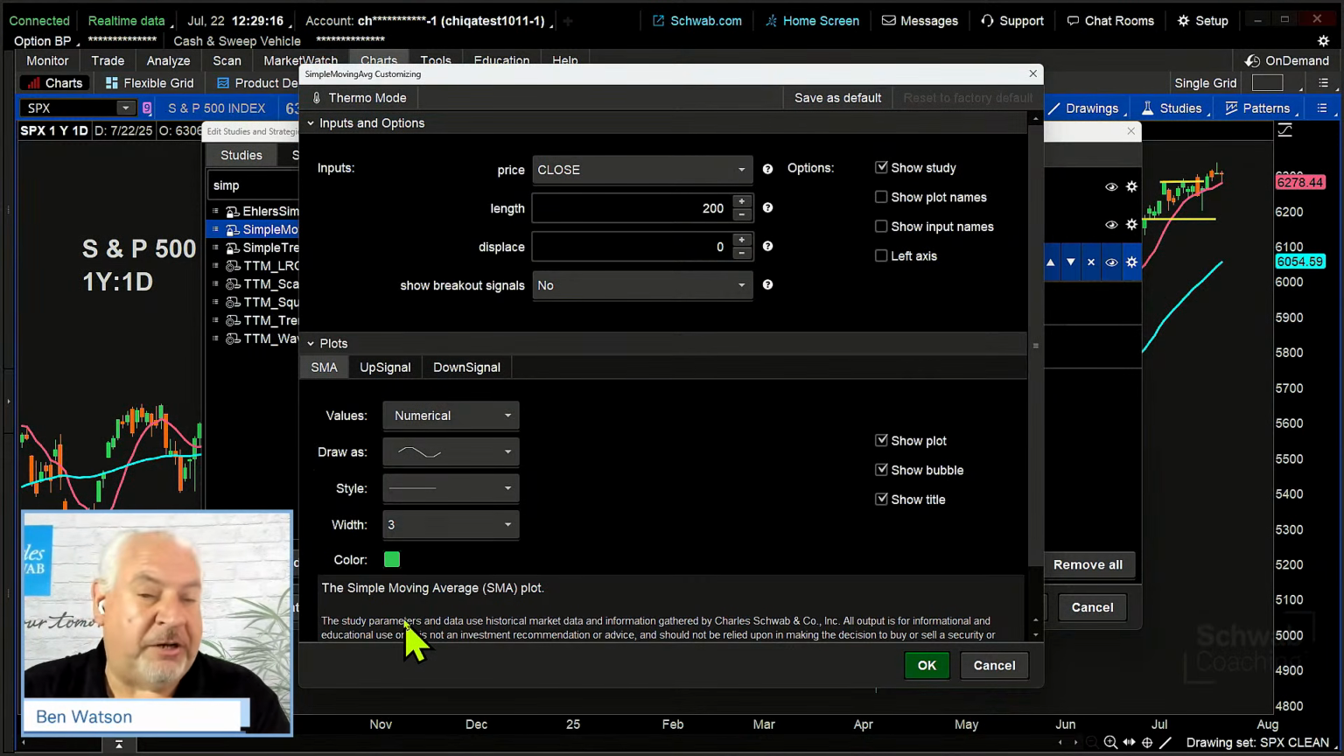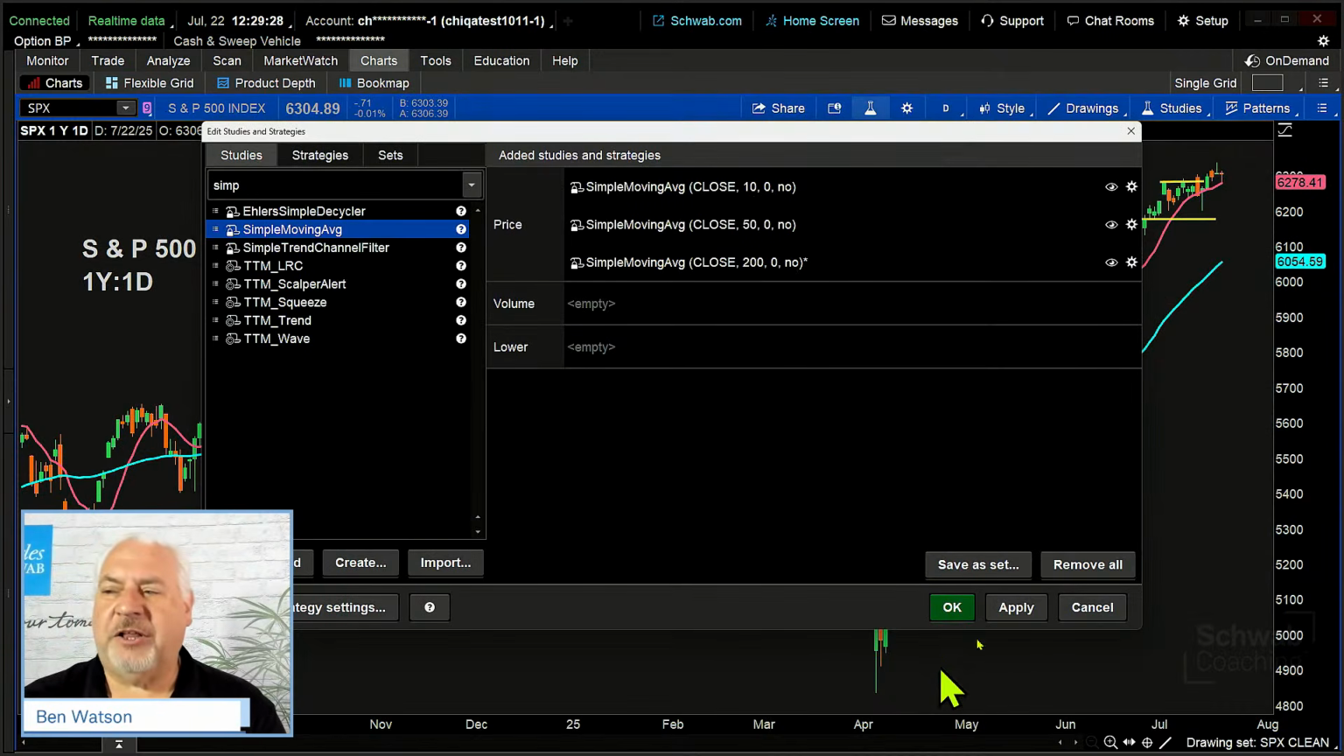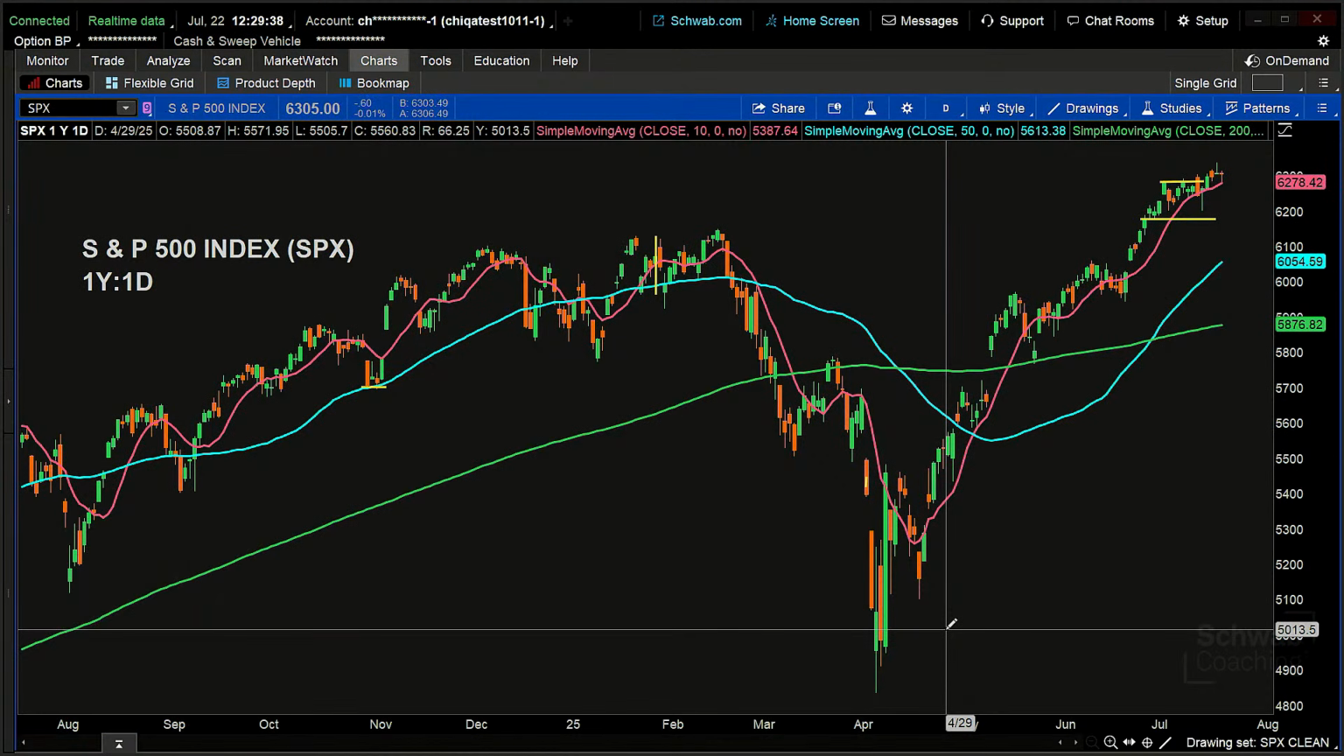You can make whatever color you want. It's your chart. You live in it. You can make that whatever color you'd like it to be. There are no wrong answers when it comes to what color you make your moving average. So we're going to go ahead and click on OK and Apply and OK. And there's our 200 period moving average. All right. That 200 period moving average is reflective of the longer term trend.